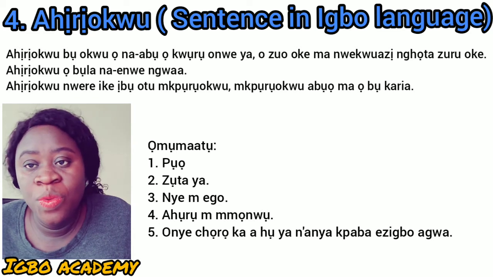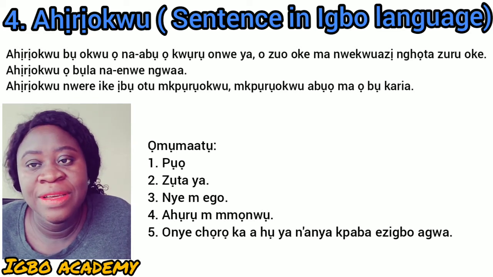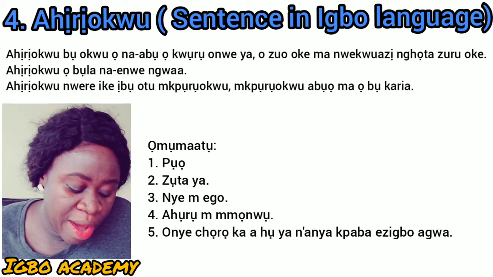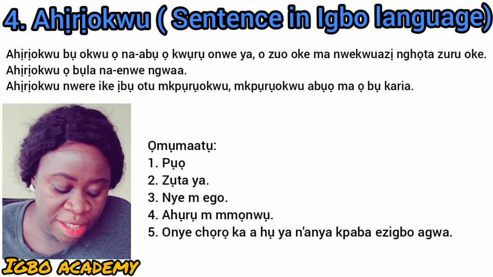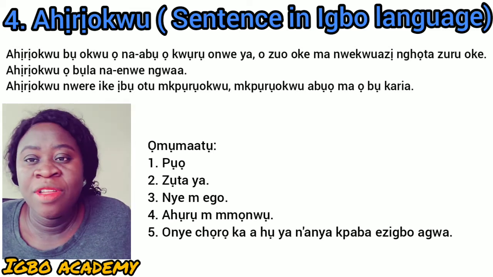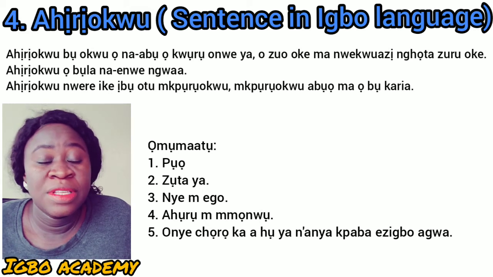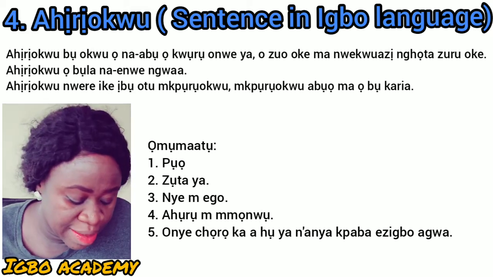Ahụrụ m mmọnwụ, I saw a masquerade, a sentence. Onye chọrọ ka ahụ ya n'anya baba ezigbo agwa. Anybody that wants to be loved should start behaving well. That is a sentence.